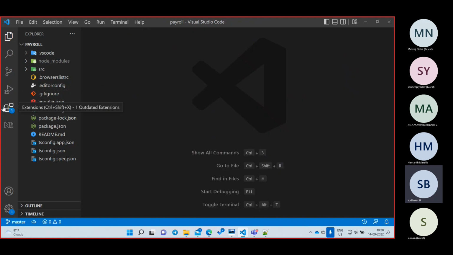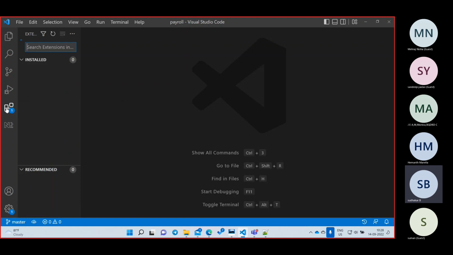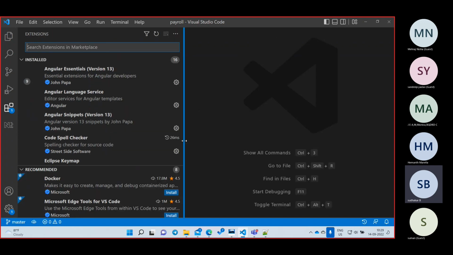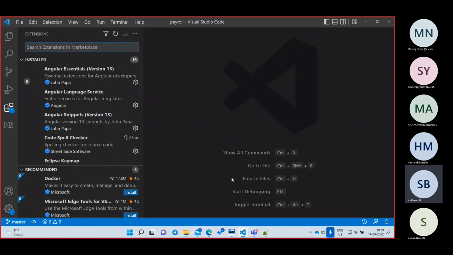And the next step we are going to do here, go to extensions. This is optional only, but try to do this. Go to extensions. This is Visual Studio Code, right? IDE. So whenever I type Angular and a space, automatically it will list down all the things, right?